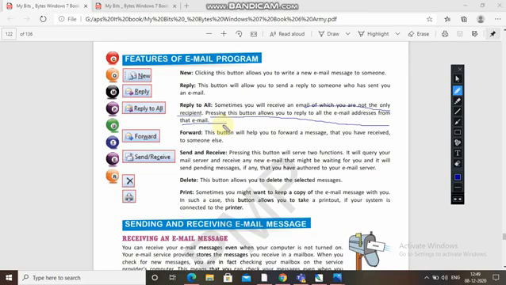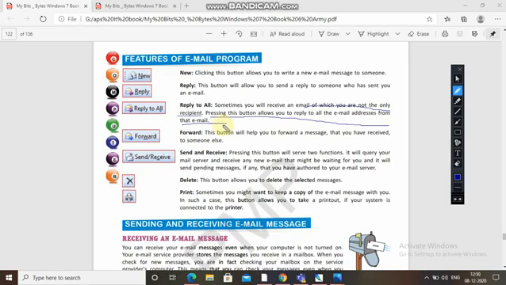Forward. This button will help you to forward a message that you have received to someone else. Means you have received a message from a person, and if you want to pass that message, that letter, on to someone else, then you forward it, and that person will receive it.